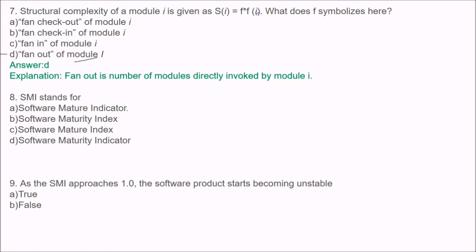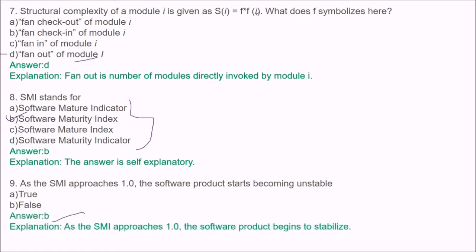The next is, SMI stands for Software Maturity Index or any other. The answer is B, Software Maturity Index. Now the next one is, as the SMI approaches 1.0, the software product starts becoming unstable. True or false? The answer is B, because as the SMI approaches 1.0, the software product begins to stabilize, not become unstable. So we need SMI to approach 1.0.